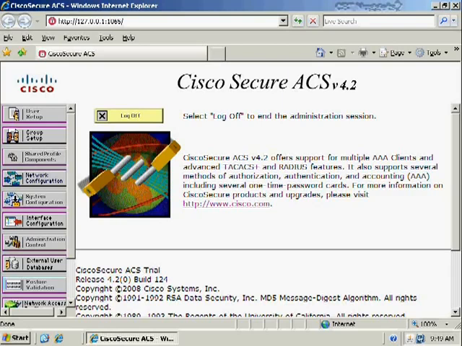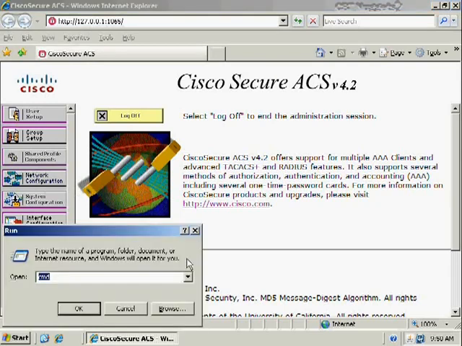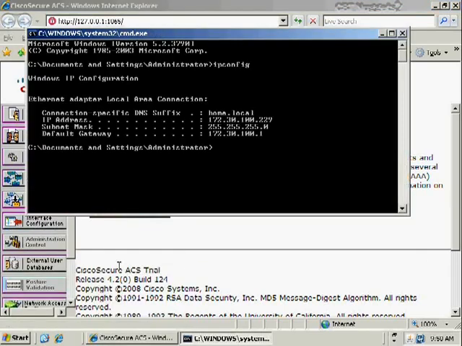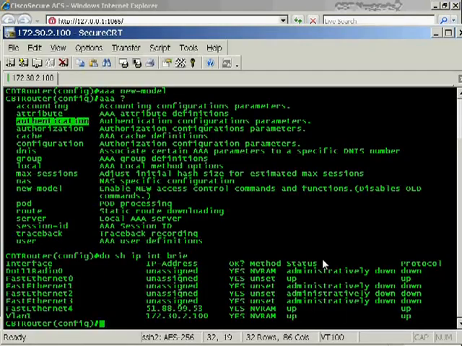Alright, now I've got my ACS server running, and it's working in, you can see, an Internet Explorer web browser. That's how you do all of the management. Now, before we go any further, I've got to configure my router to speak with my ACS server. So I'm going to open a command prompt and do a quick ipconfig just to find out what the IP address is of my ACS server. 172.30.100.229. Remember that. Now I'm going to flip over to my router.